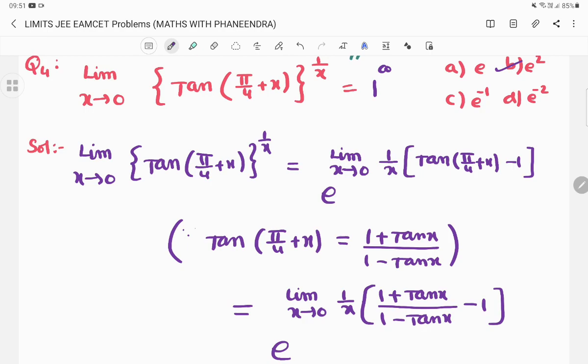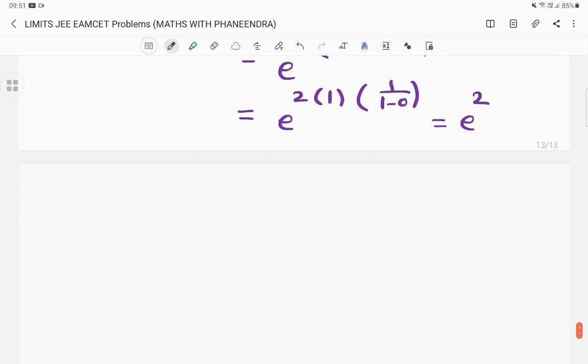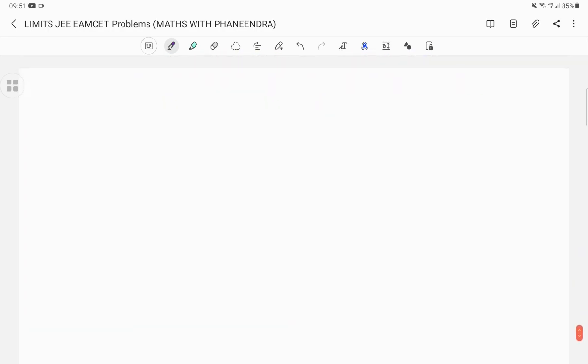So whenever you are getting 1 power infinity, this is the way you have to do that, dear students. And in this session, the last question based on the same concept we have to discuss.